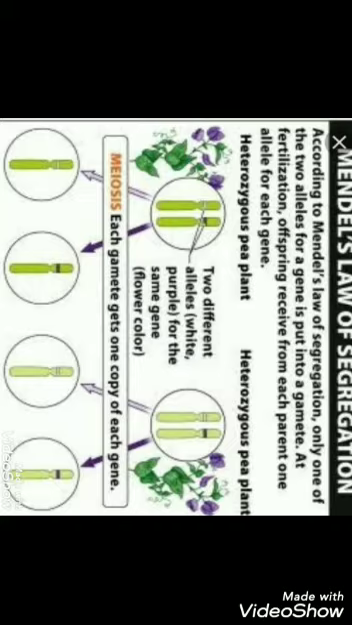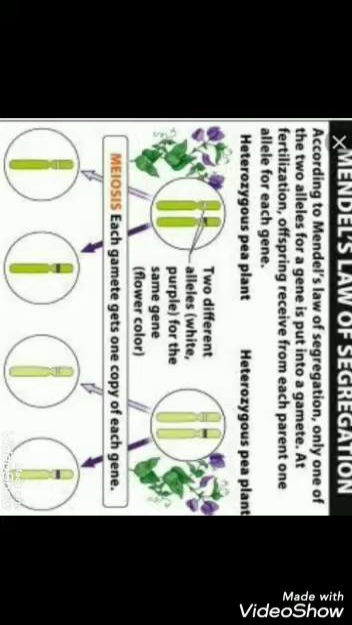Now moving to the second law, that is the law of segregation. The law of segregation states that the factors or the alleles of a pair segregate from each other during gamete formation in a way that a gamete receives only one of the two factors. They do not show any mixing or blending. That's why this law is called the purity of gametes.